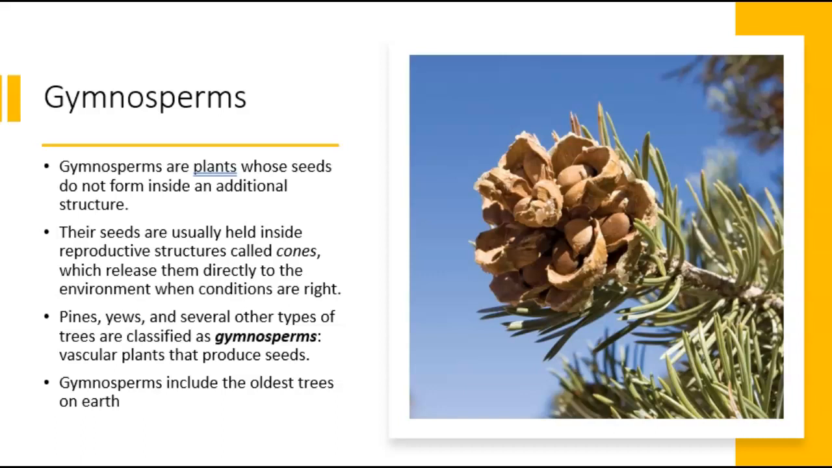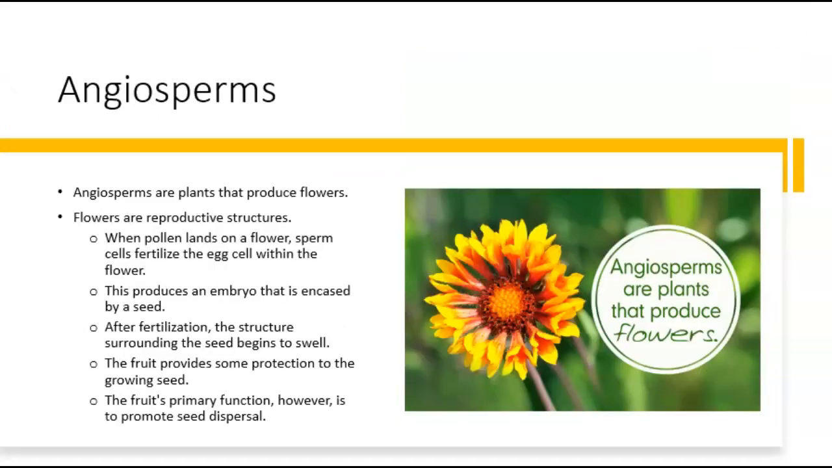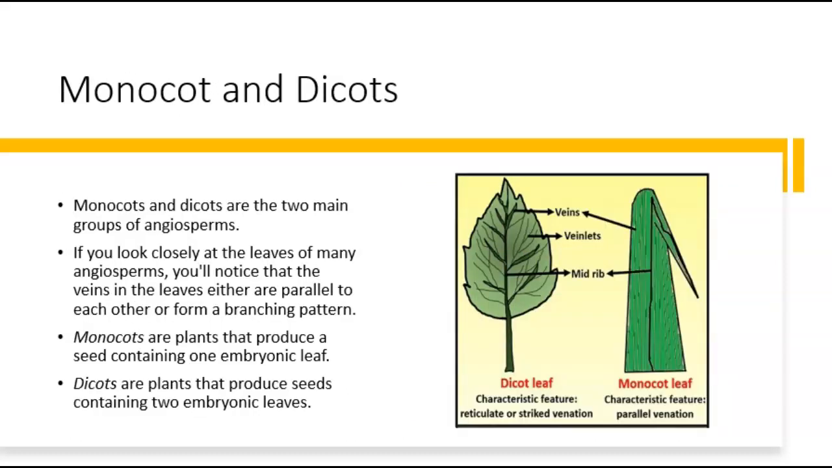Gymnosperms, they have a seed, but no other structure. Angiosperms, these plants produce flowers, and then their seed is protected inside of a fruit. Monocot plants have parallel veining. Dicot have reticulated or branched.